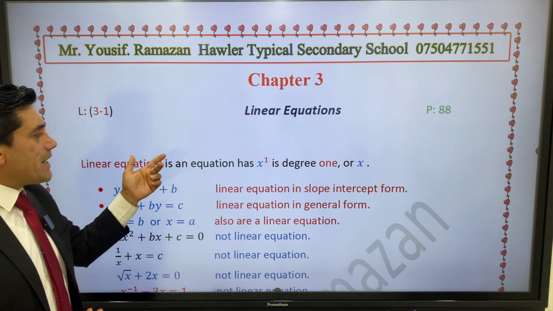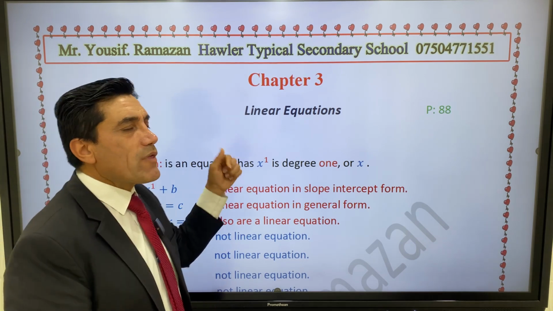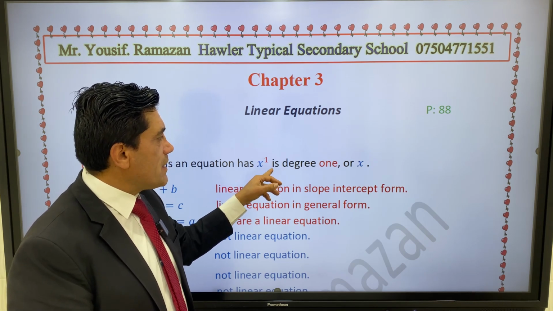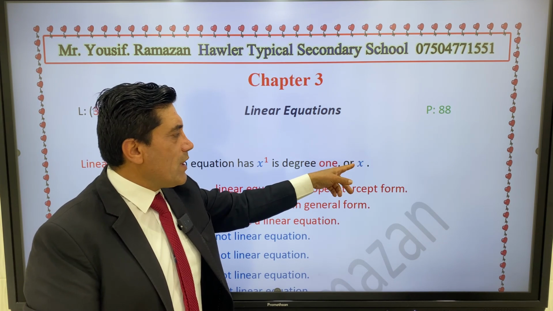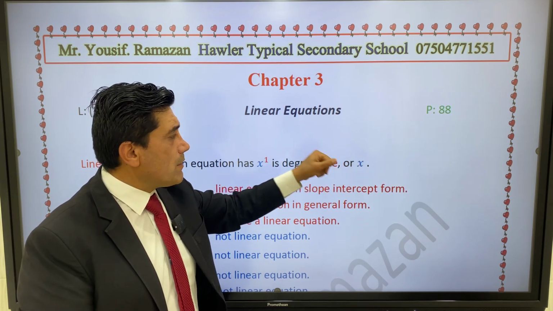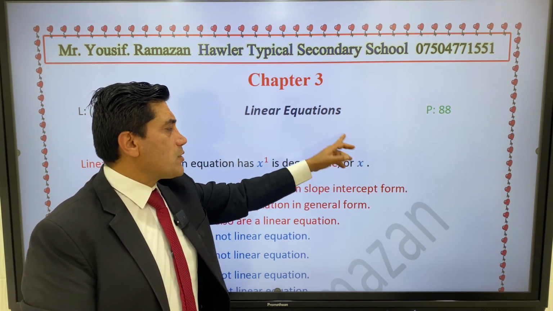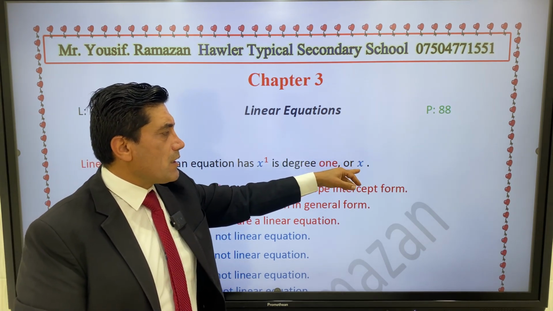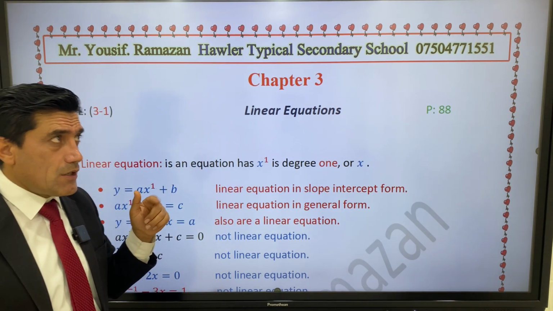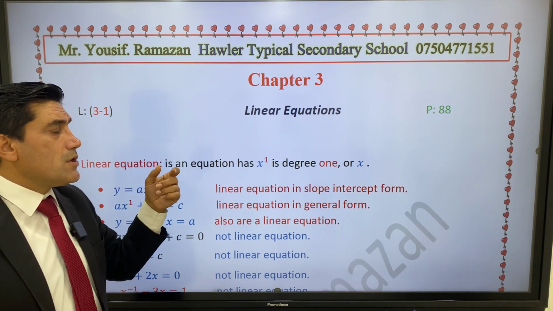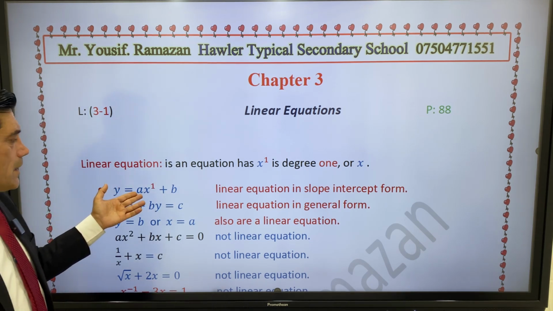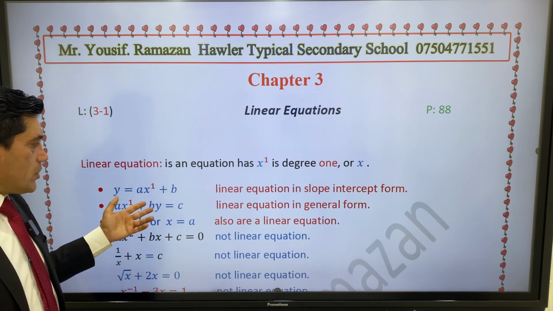A linear equation is an equation that has x to the power 1, that means degree 1, or just x. When you see x, that means x to the power 1, but you don't need to write x to the power 1 in the equation. Just write x. So if you have just x in the equation, no x degree 2, no x degree 3, it is a linear equation. For example, y equal to a x to the power 1 plus b is a linear equation.